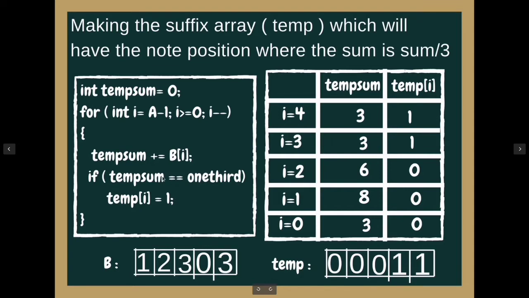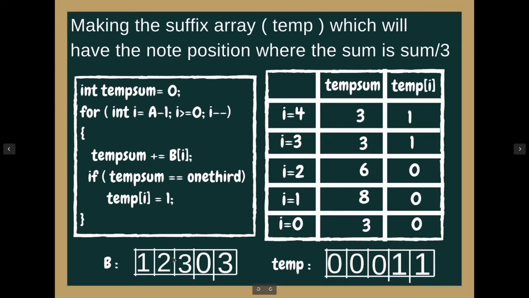So we make temp[i] equal to 1, as you can see here. Next, for i equals 3, again the sum is 3, which is equal to 1/3 of the sum. So again we mark here 1.